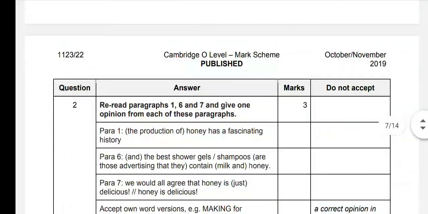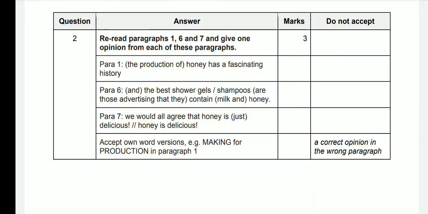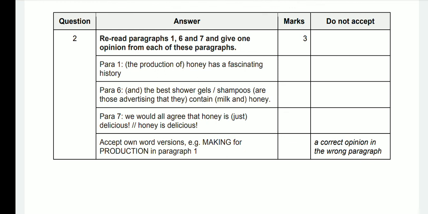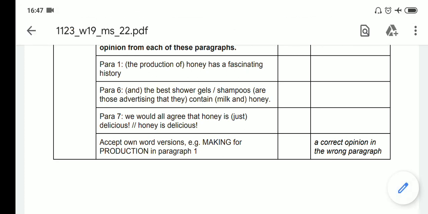Then there was: reread paragraphs 1, 6 and 7, question number 2, and give one opinion from each of these paragraphs. In paragraph 1, the opinion was: the production of honey has a fascinating history, this is an opinion. From paragraph 6, the opinion is: the best shower gels and shampoos are those advertising that they contain milk and honey, another opinion. From paragraph 7, the opinion is: we would all agree that honey is just delicious. Some people think that honey is not delicious, so this is an opinion. Except own word version example making for production.